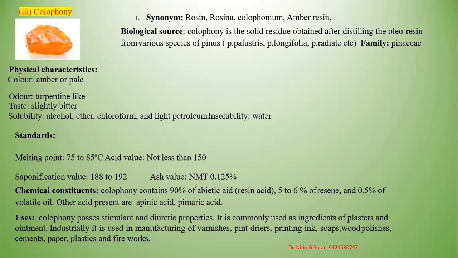Uses: it is used as a stimulant and diuretic. It is commonly used as an ingredient of plasters and ointments. Industrially, it is used in the manufacturing of varnishes, printing ink, paints, soap, wood polish, cement, paper, plastic and fibers.